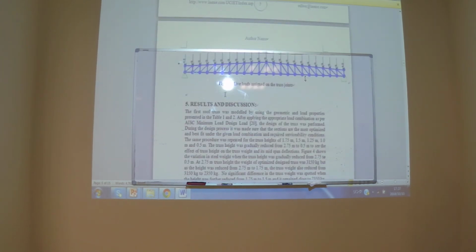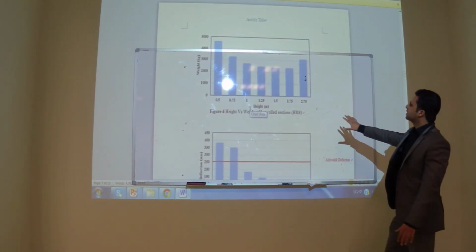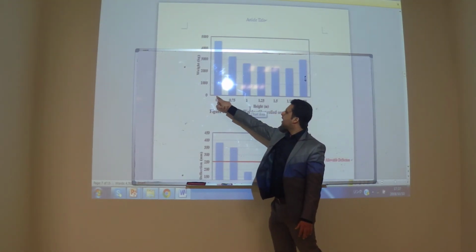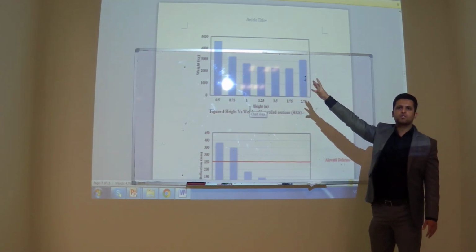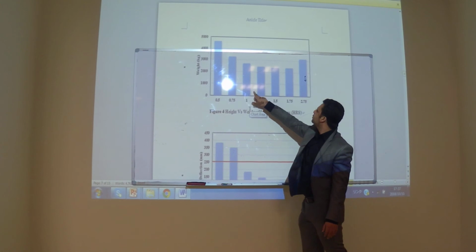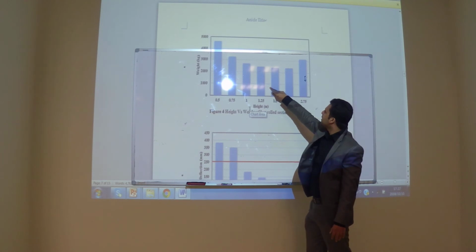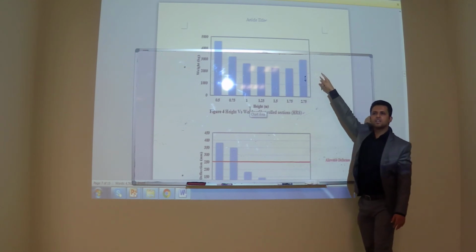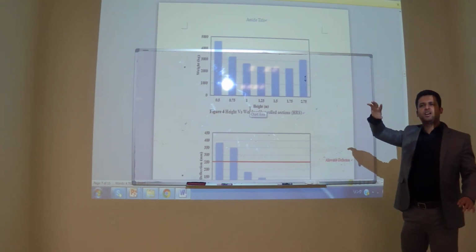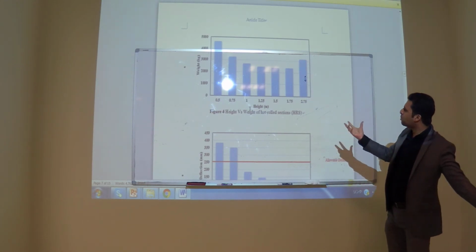this is the whole truss which is modeled in the computer. The force is like 9 kilonewton, the live load. Now if you see that for the same truss, if the height is 0.5 meter, the weight is somewhere 5 ton, 5,000 kg. And as I am increasing the height, the weight is reducing. So again, after this point, the weight again started increasing. So for that truss, you can decide which one is the optimum height.